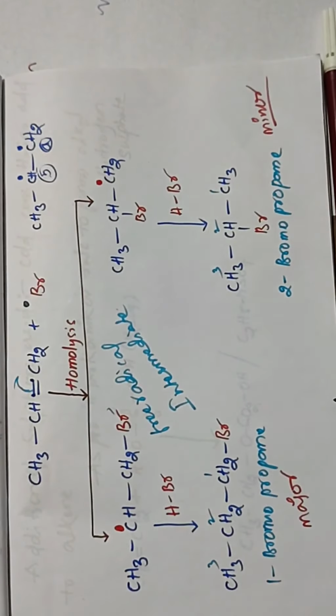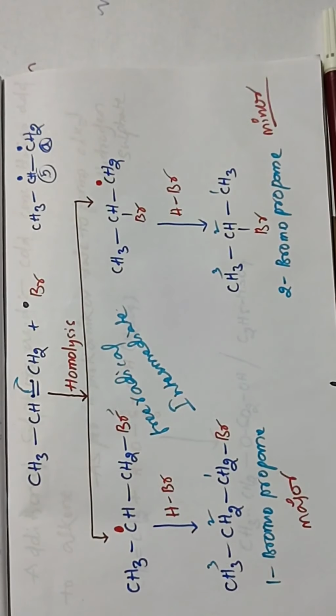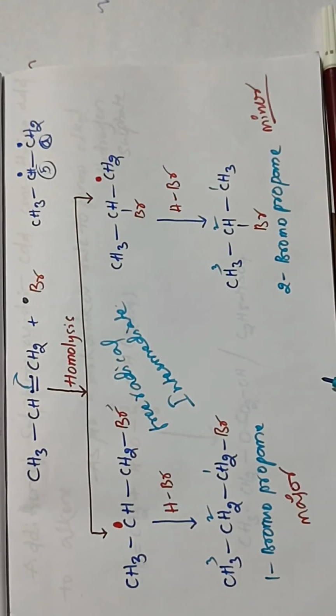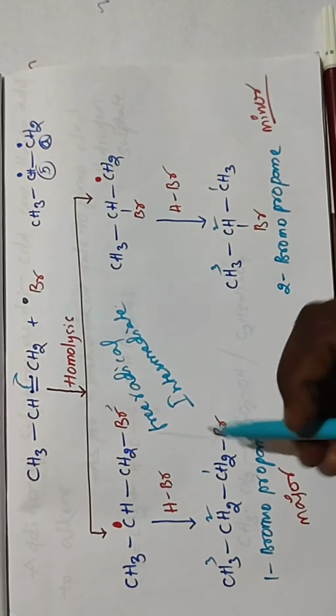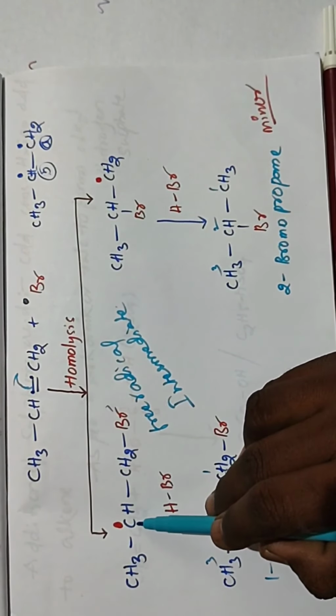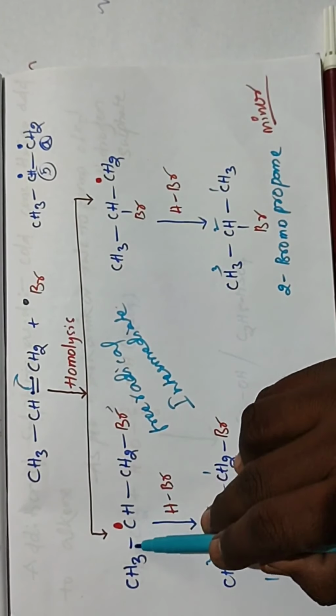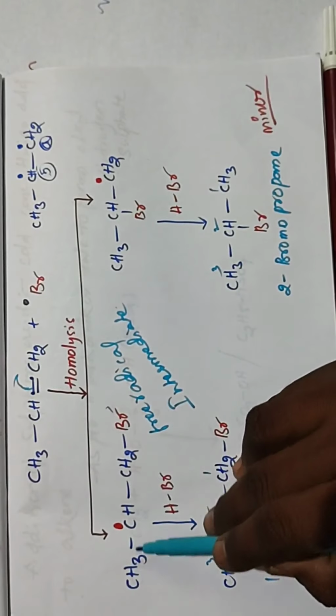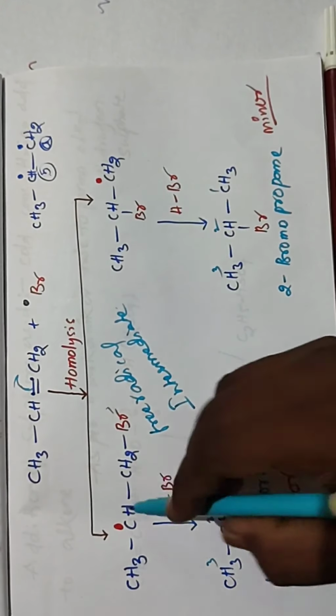Free radical intermediates. So which of the intermediates is more stable? Its product is major. This is a free radical, and is this radical primary or secondary? This carbon is adjacent to one methyl group and another methylene group.